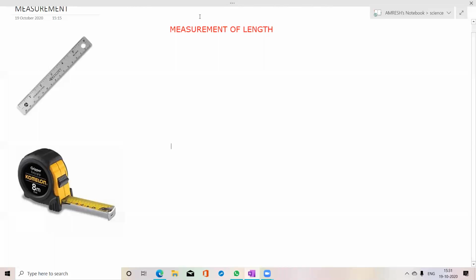So now we will read about measurement of length. You can see this is a ruler. You all must be using it. What is the length of this ruler? 15 centimeter. And this is a measuring tape. We will learn about measurement of length. To measure the length of a pencil, which unit do we use?